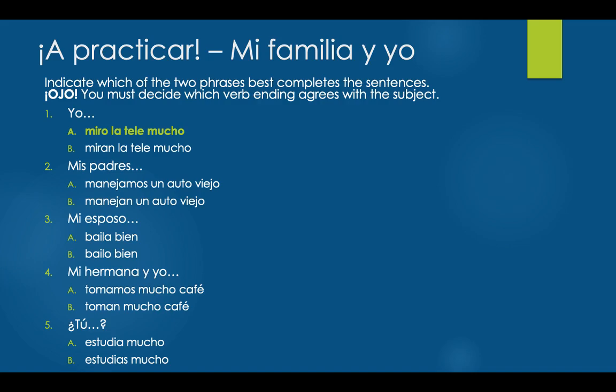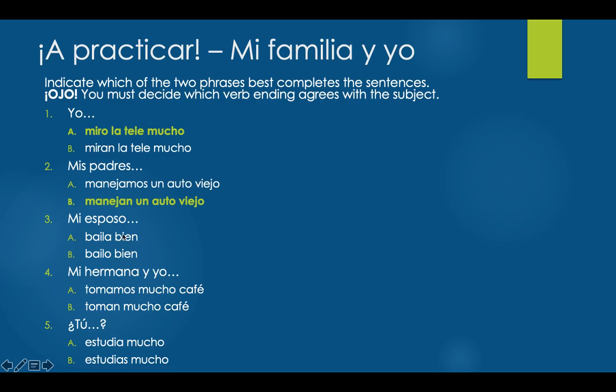All right, now that you've had a second to try these, let's take a look. Number 2 says, mis padres, and our options are manejamos un auto viejo or manejan un auto viejo. Our best option here for my parents, or they, would be manejan. Remember our verb ending for an AR verb in the ellos, ellas, ustedes form should be AN. So manejan is my final answer here.